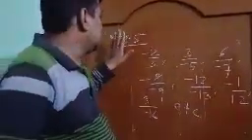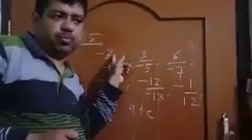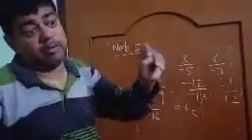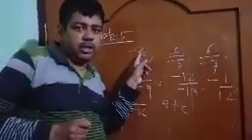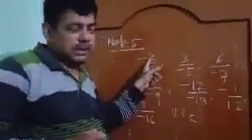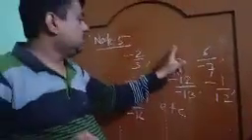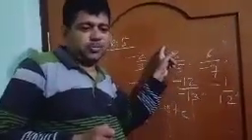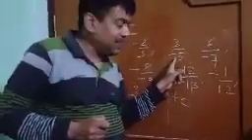It means in rational numbers, the numerator can be negative or positive. The denominator can be negative or positive, but the denominator will never be zero. One thing: take minus 2 by 3. The numerator, minus 2, is a negative integer. The denominator, 3, is a positive integer. Similarly, 3 by minus 5: the numerator 3 is a positive integer, and minus 5 is a negative integer.